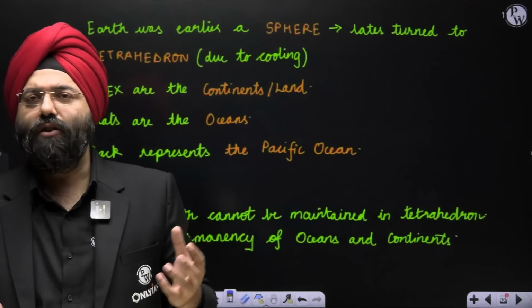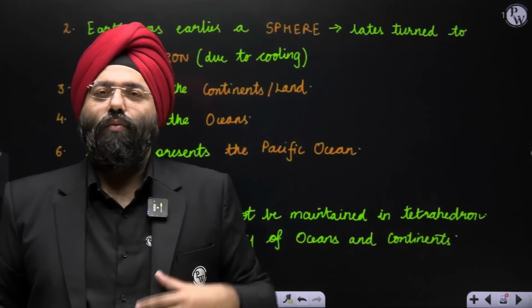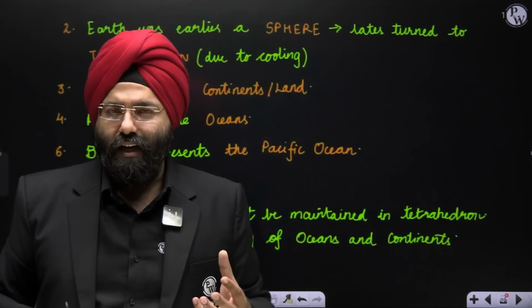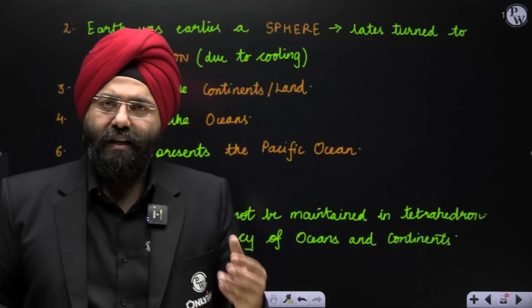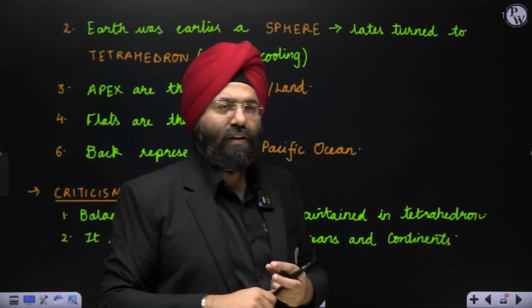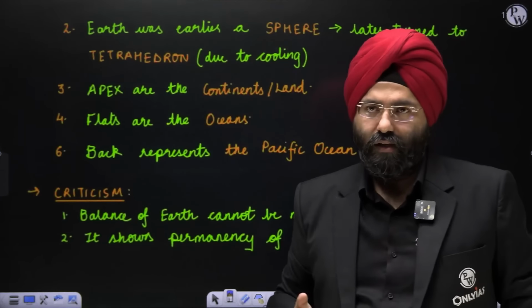Having done this, you very well know, this sounds very funny also that somebody is creating such theories, but again, there was a lack of observations from the perspective of, let us say, spacecraft, or us going to space and observing. So that is why these theories during the initial times did rise up and people started popularizing them also. So leaving that apart, we should understand that balance of Earth cannot be maintained if it is in a tetrahedron shape and it is revolving or rotating in that particular manner, right?